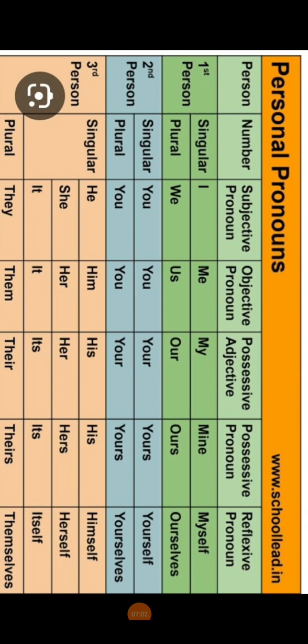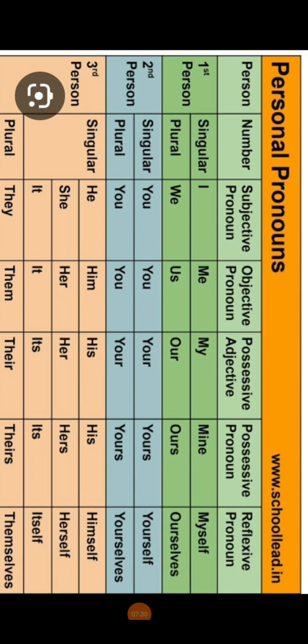Yours truly means this school belongs to you, this college belongs to you. In that case, yours will be written like this without an apostrophe, right? Now the next column. I think you must have understood the possessive adjective. Don't confuse the possessive adjective with the pronoun. I'm just telling you how to use my and mine, your and yours.